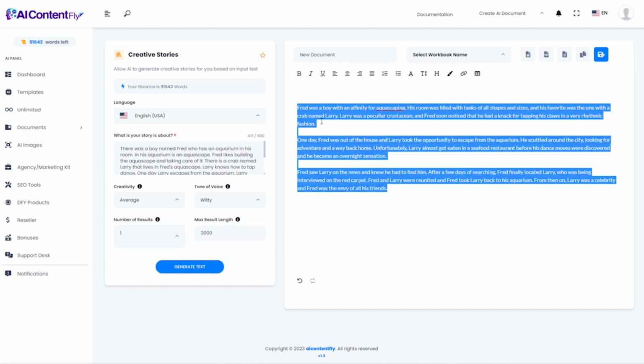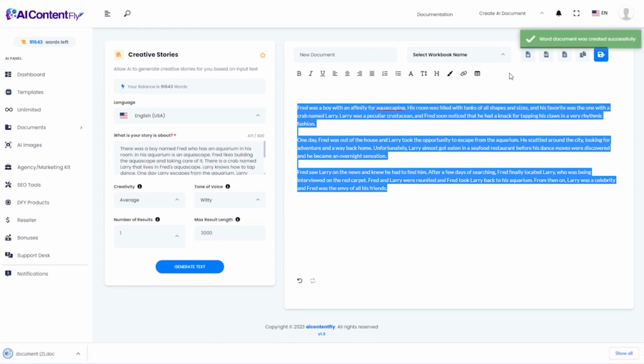All right, great little story. I'm going to copy that. I'm also going to save the Word document for later because I might actually turn that into a little children's book as a part of this demo. And then next,